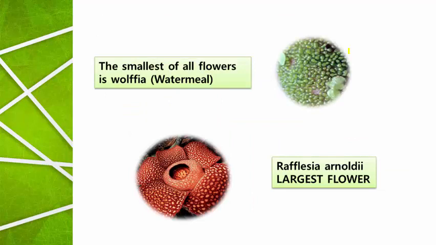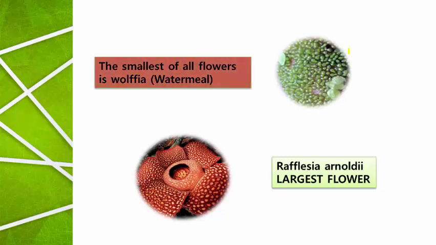Among the angiosperms, two plants are very famous for producing the smallest flower and the largest flower. The smallest flower among the angiosperms is Wolffia. In the image here you can see this is a flower. Believe it or not, this is a flower. And the smallest flower in the angiosperms is nothing but Wolffia. It is commonly called water meal. It covers the complete surface of the water.